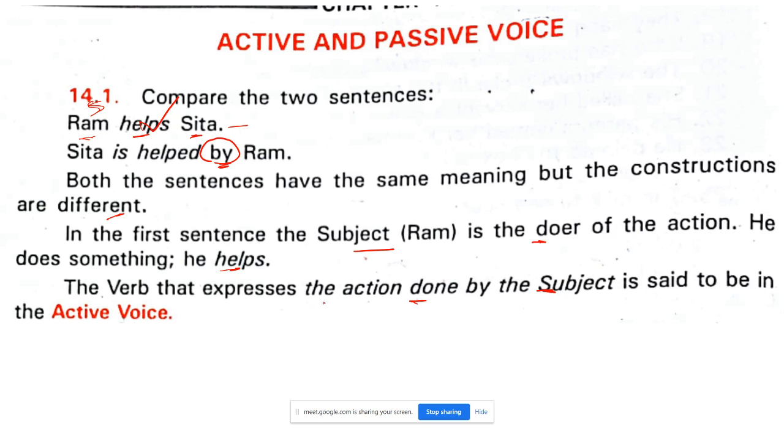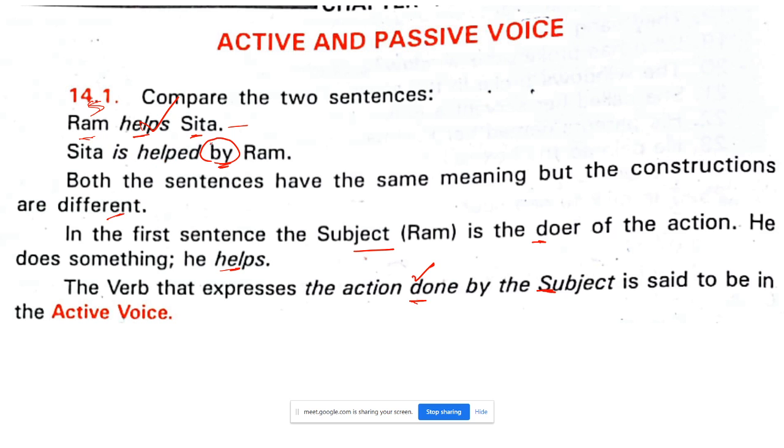In a very simple definition, when the subject is the doer of the action, it is called active voice. And when it is the receiver of the action, it is called passive. For example, who is receiving help here? Sita. Ram helps Sita. So Sita is helped by Ram.